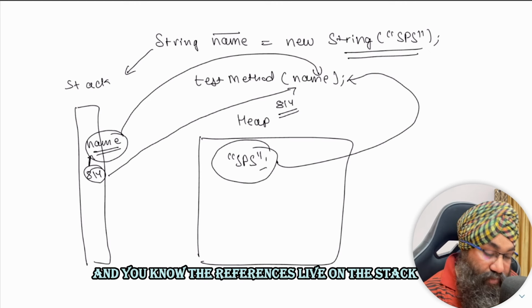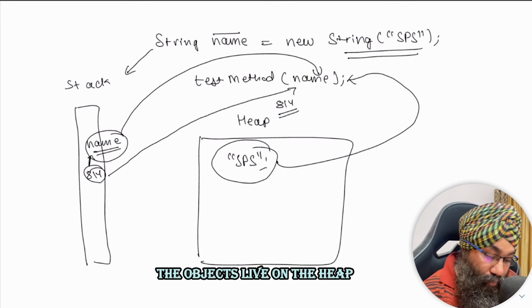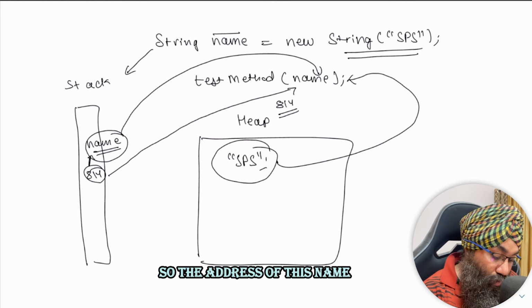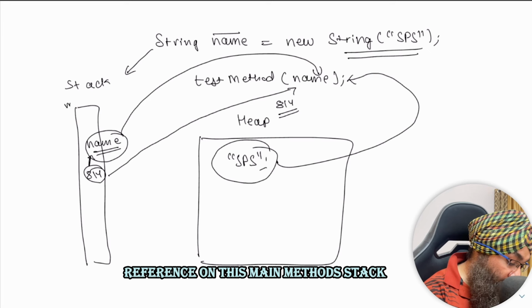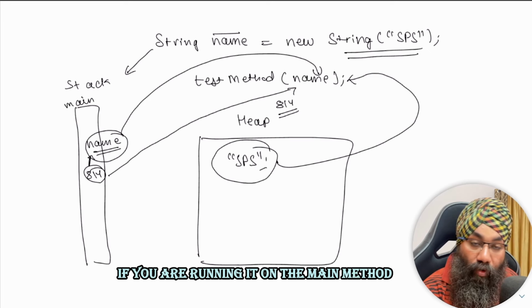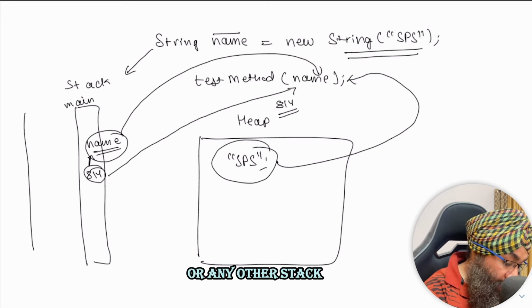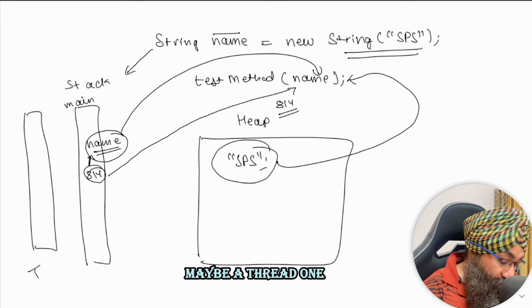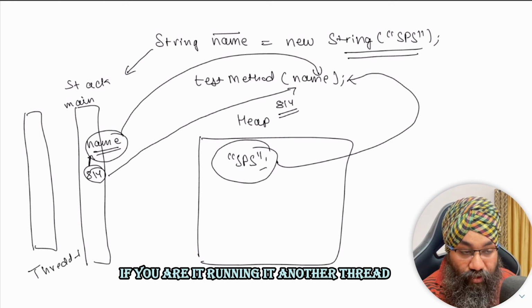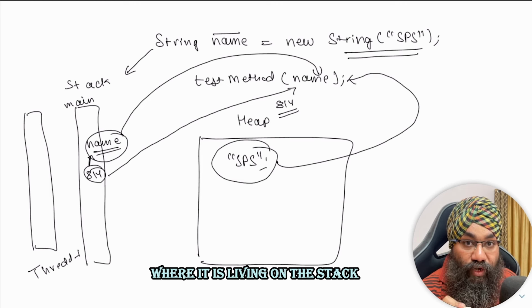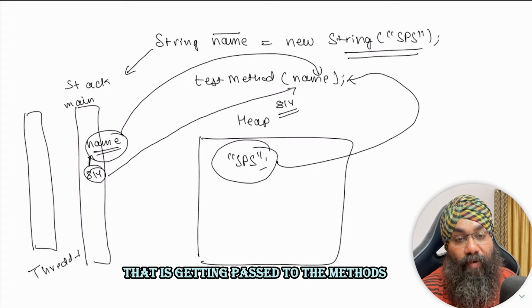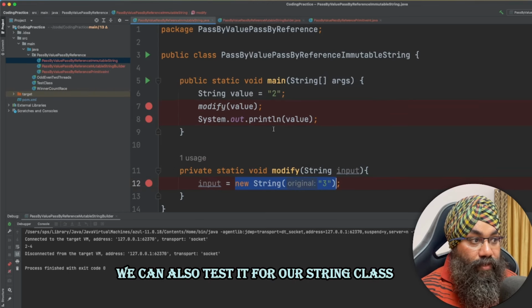And the references live on the stack, the objects live on the heap. So the address of this name reference on the main method stack, or any other stack, maybe thread 1 if you are running it in another thread, whatever stack you are running your code on, the address of the reference where it is living on the stack, that is getting passed to the methods.